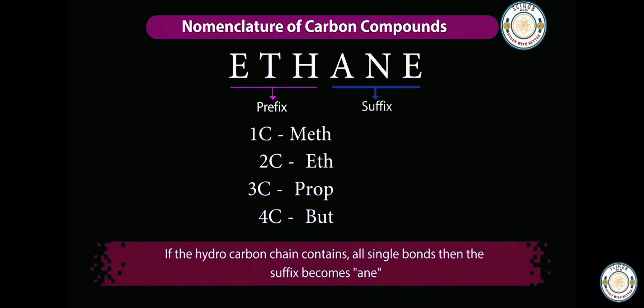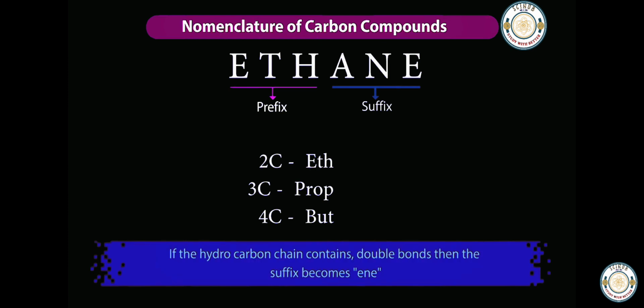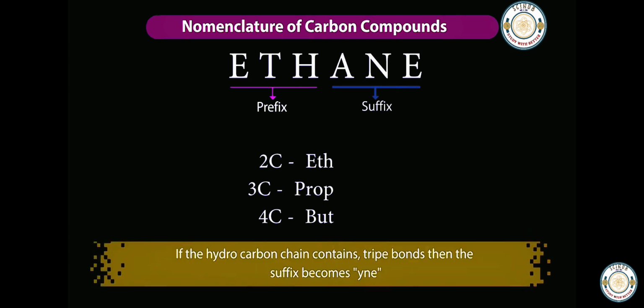If the hydrocarbon chain contains all single bonds, then the suffix becomes -ane. This is ethane, methane, propane, butane, etc. If the hydrocarbon chain contains double bonds, then the suffix becomes -ene, that is ethene, propene, butene, etc. If the hydrocarbon chain contains triple bonds, then the suffix becomes -yne, that is ethyne, propyne, butyne, etc.